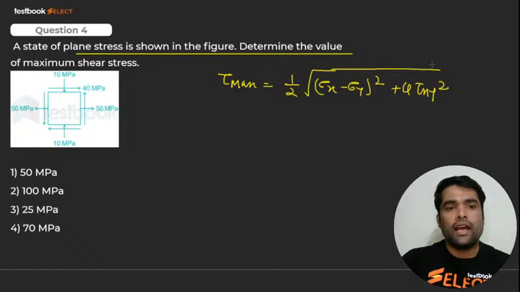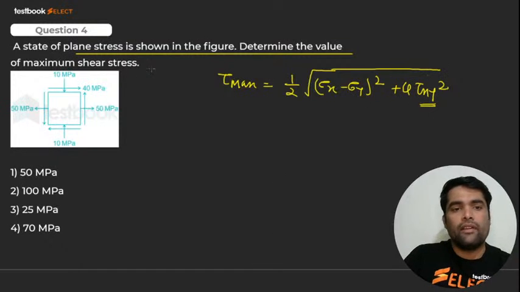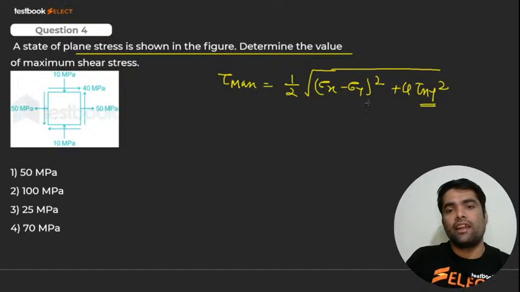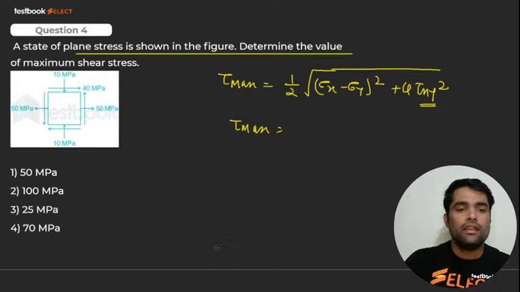Yes or no? Guys, yes or no? Please tell me. Yes. I hope you got it. So tau max आपका निकल जाएगा. Tau xy is given 40, sigma x is 50, another one is 10. Right now, just put the value, get the answer. तो tau max कितना आ रहा है बच्चा? Yes. How much it is? It is 50 megapascal. कितना? 50 megapascal. Very good.